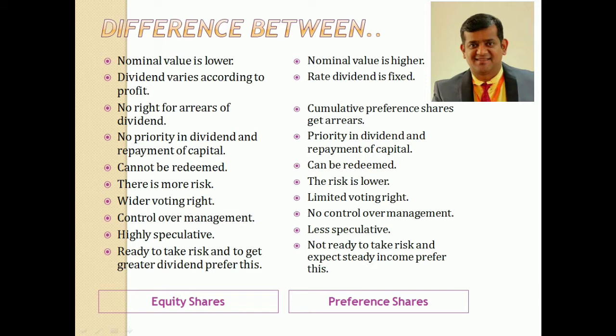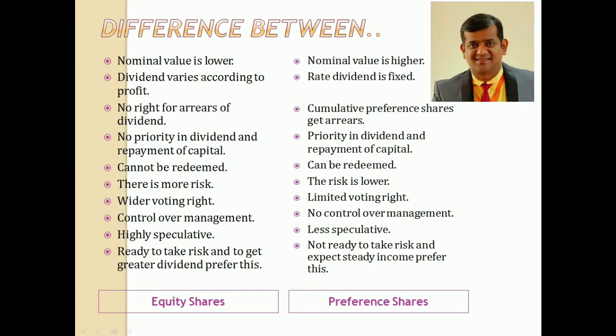So on the basis of profit, every time if there is profit, then only dividend will be declared for the equity shareholders. So which I have already said, if there is more profit, more dividend declaration. If it is less profit, less dividend declaration. So that means profit or so-called dividend here is fluctuating. It keeps on fluctuating year to year.